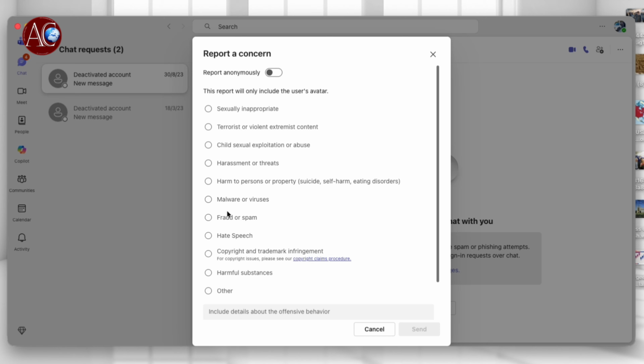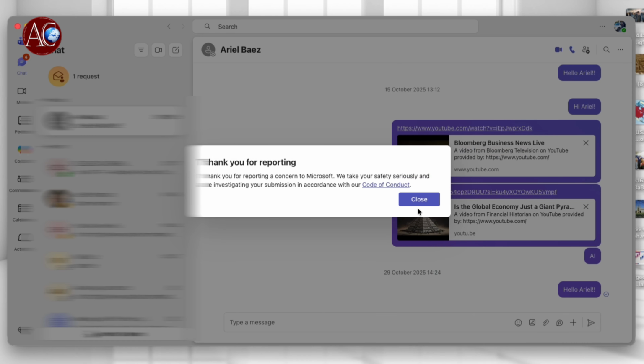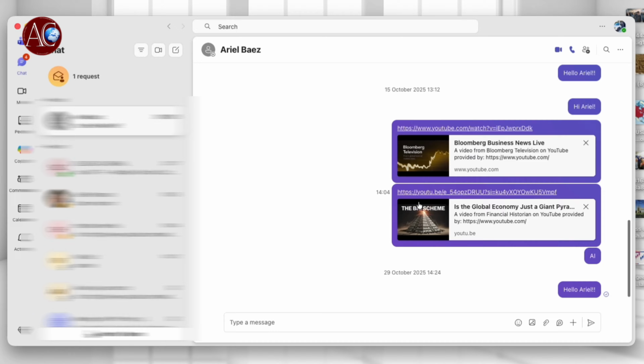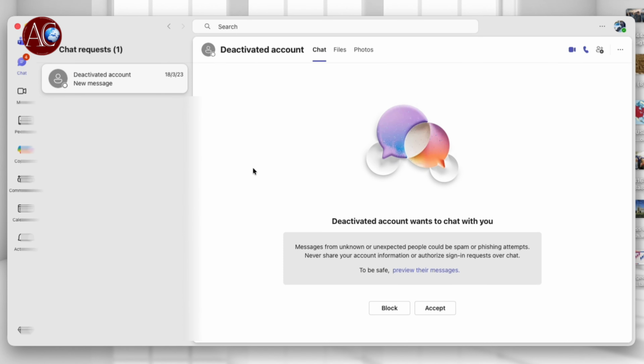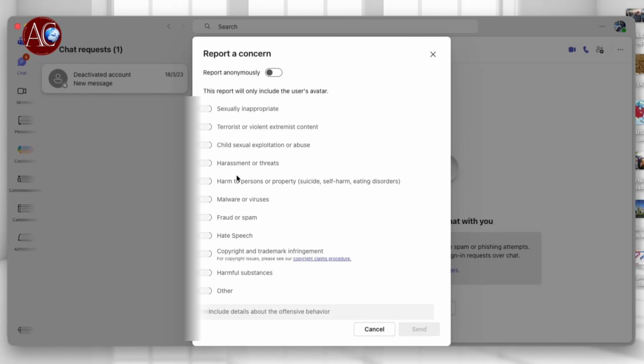Then for the problem here, I put fraud or scam. Okay, then hit the send button, and it is gone. You'll get a message, thanks for reporting. So one more time: request, hit the block button, report the account, hit block, hit fraud and scam, hit the send button.